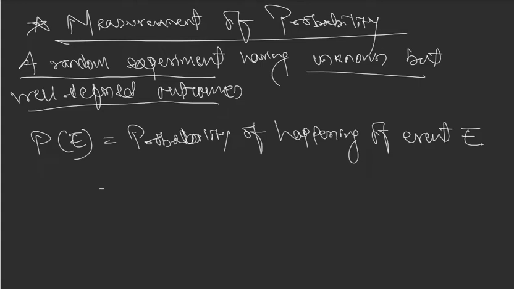It is given by m upon n. The probability of happening of event E is given by m by n.